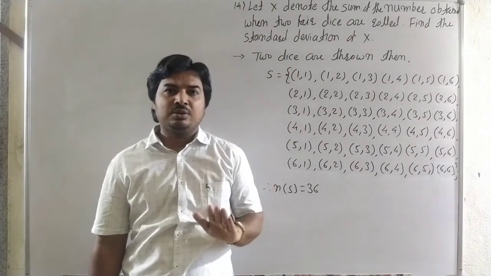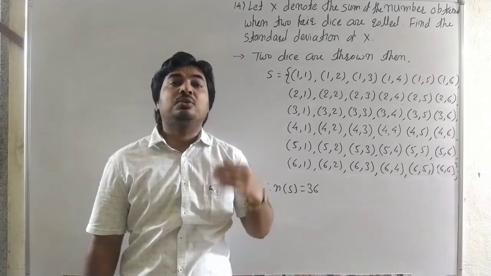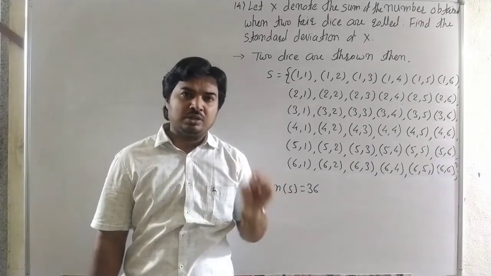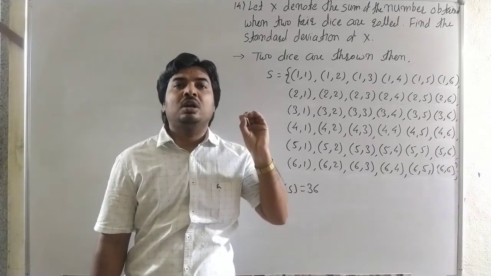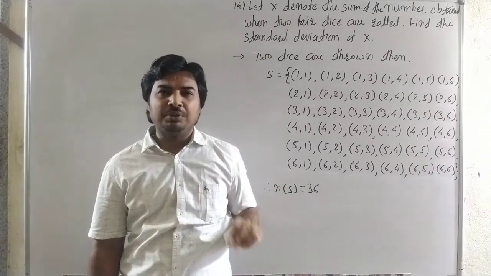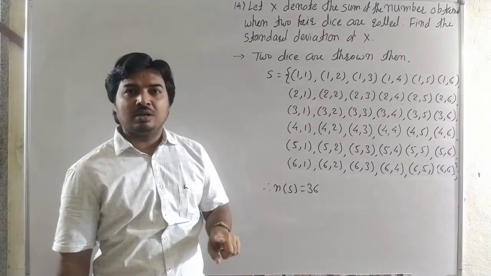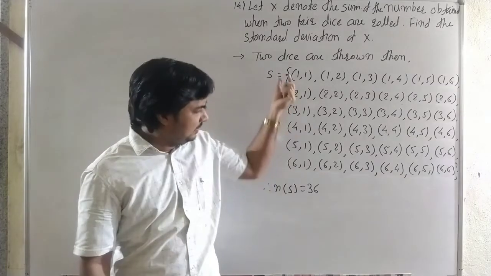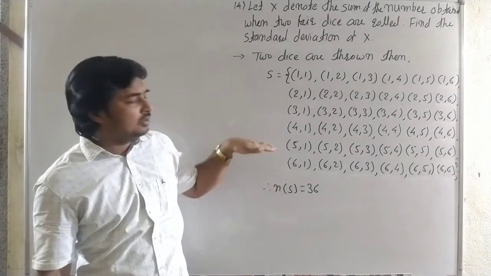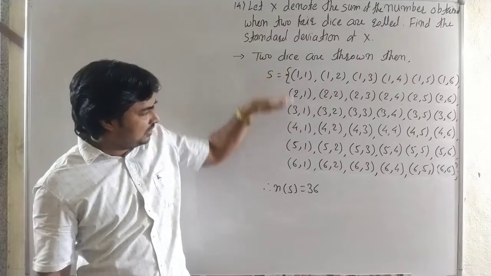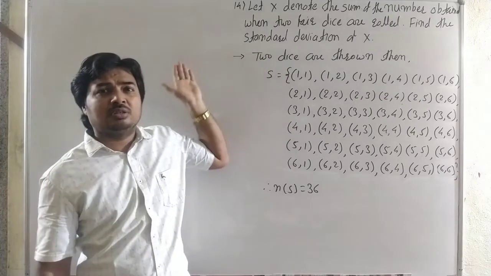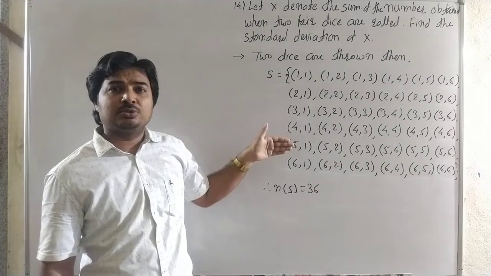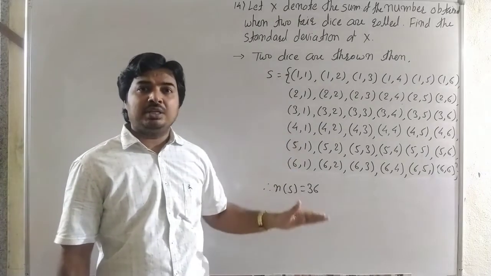To find the standard deviation, first we find the variance, and to find the variance, first find the expected value, that means the mean, and to find the mean, first we find the probability distribution of x. That means the problem will be a little lengthy. See carefully: first find the probability distribution, then find the mean, variance, and then